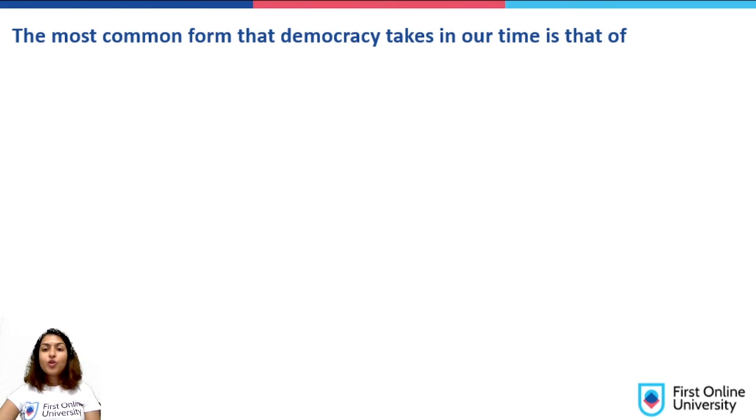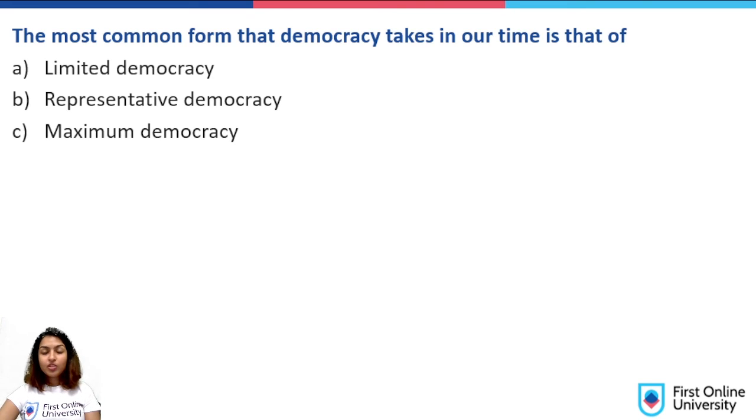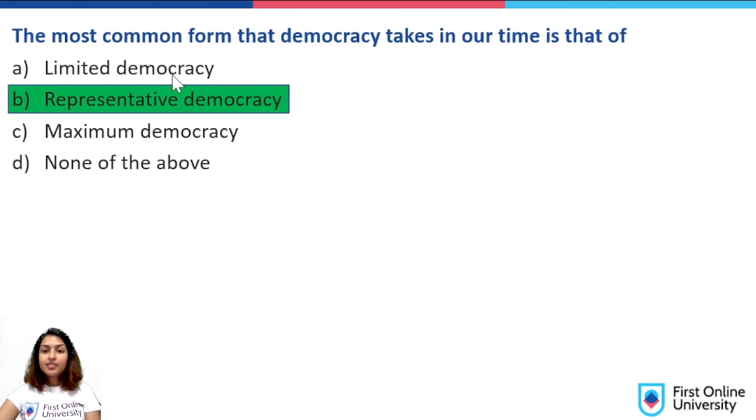The most common form that democracy takes in our time is that of limited democracy, representative democracy, maximum democracy, none of the above. It's a representative democracy because the people elect the government and the government in turn keeps its policies accountable to the people, right? So it's called a democracy. It's ruled by the people. Hence, we select our representative who is going to rule us.